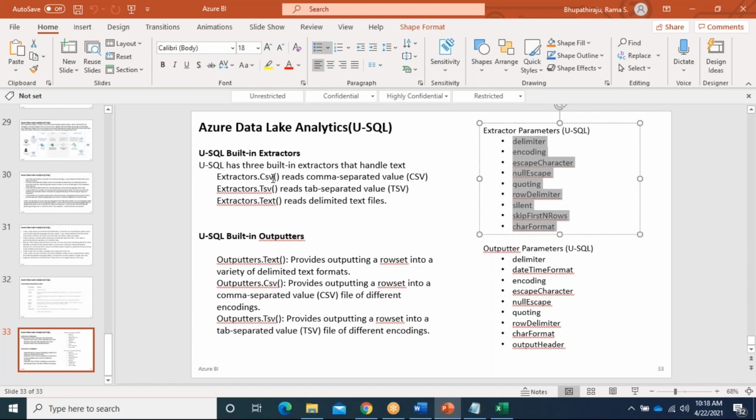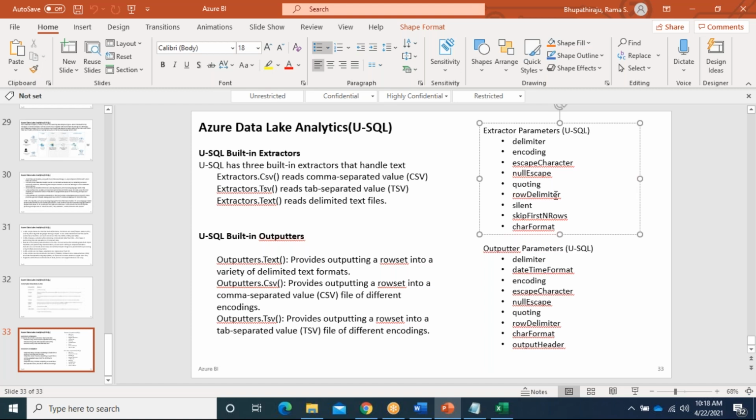They specifically designed it for that. CSV is comma separated, so it won't take a delimiter either. But while working with text, you can use a comma separator, tab separator, or pipe separator, so in that scenario we will use the delimiter. Some parameters are specific to some extractors or outputters only, not all, but generally we will use skip first 10 rows.